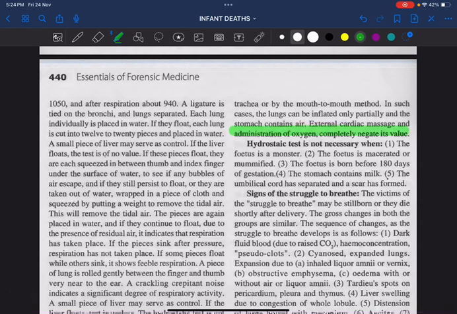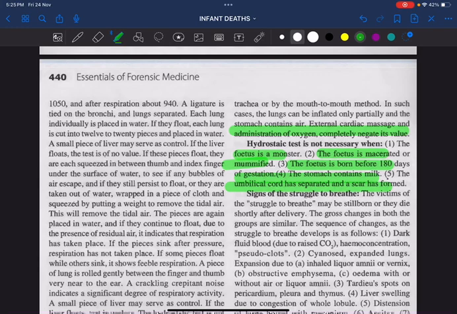In certain conditions, the hydrostatic test, also called Raygat's test, is not necessary: when the fetus is a monster, when the fetus is macerated, when the fetus is mummified, when the fetus is born before 180 days, when the stomach contains milk, or whenever the umbilical cord has separated and a scar has formed. So these are the various conditions in which there is no need to perform the hydrostatic test, also called